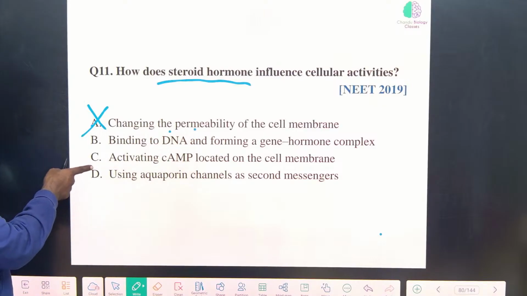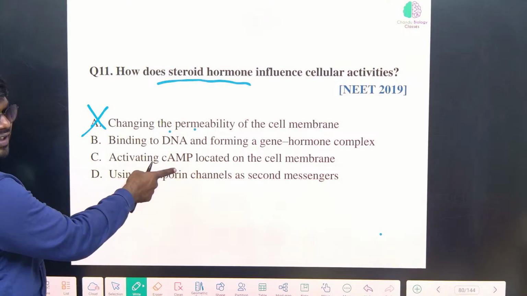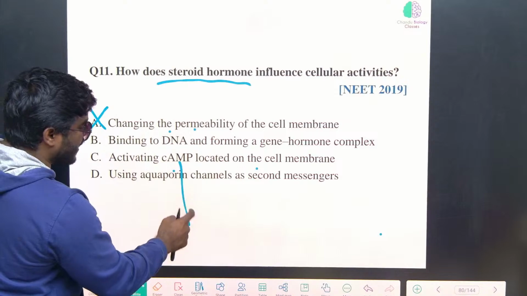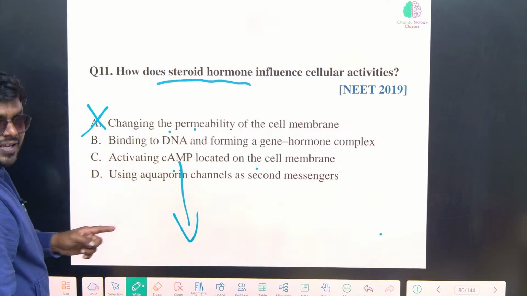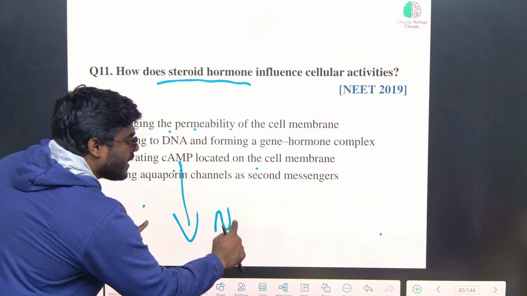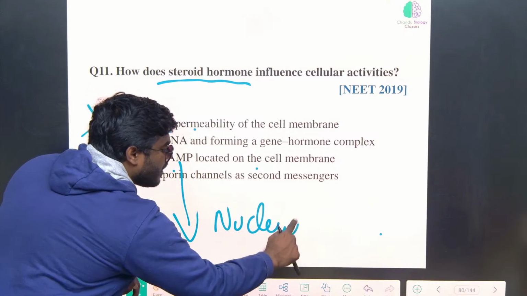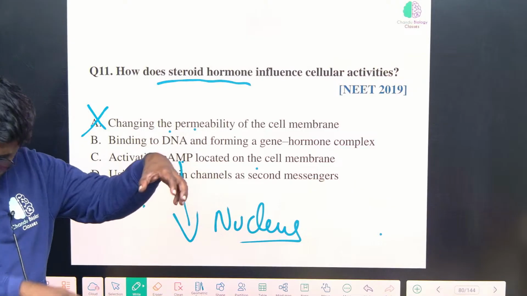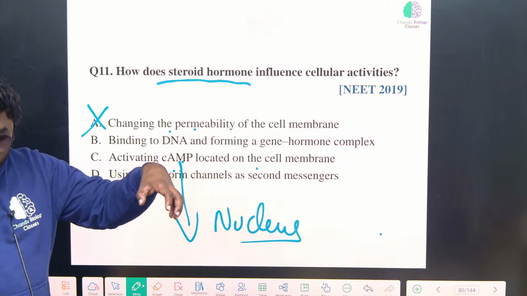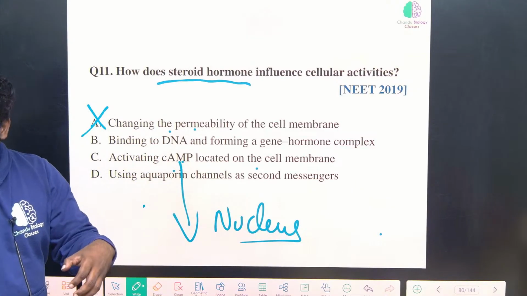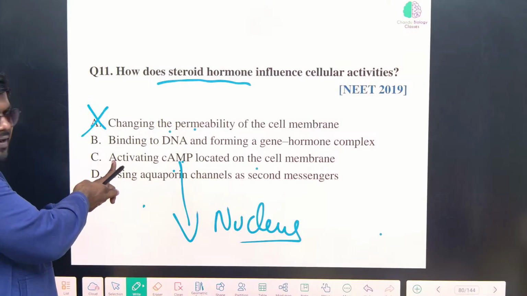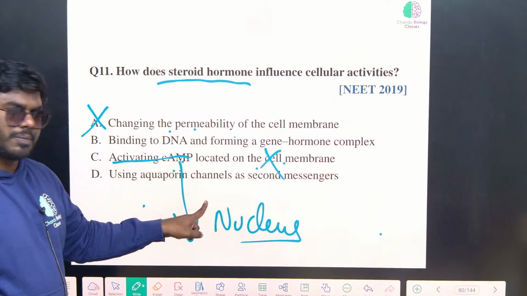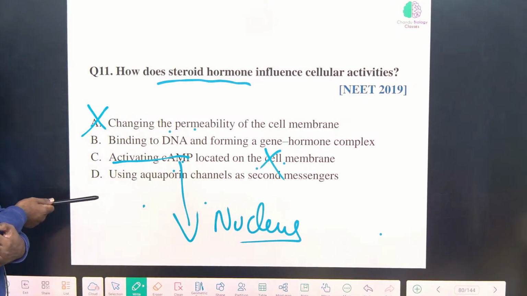Most of you said C. Look into C: activating cyclic AMP located on the cell membrane. What is the statement I have given you? It is inside. So cyclic AMP shows its action in the nucleus. Cyclic AMP is present in the cytoplasm and enters into the nucleus and activates DNA. You are getting the point? But this is right: activating cyclic AMP, but it is not located on the cell membrane. So wrong statement. Correct?